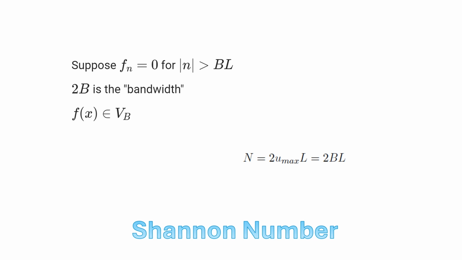This number of coefficients that we need to describe the function, now actually we would have n going to negative values as well as positive values. So the number of the coefficients we need to describe the function would be 2 times B times L. And so we call that the Shannon number. That's the number of terms we need to describe the function.